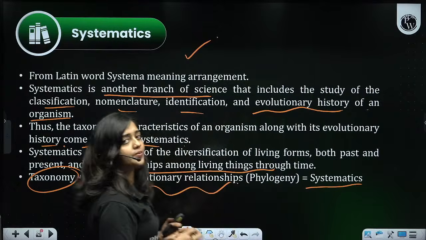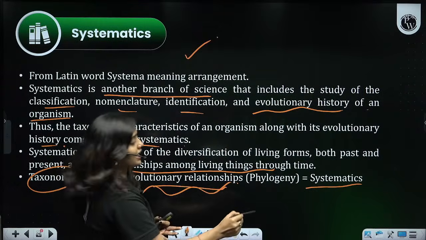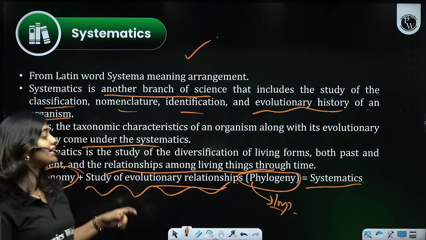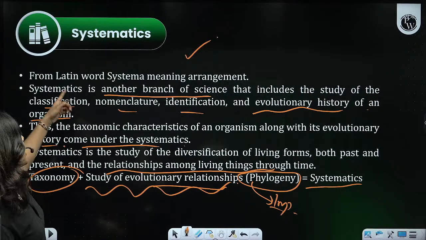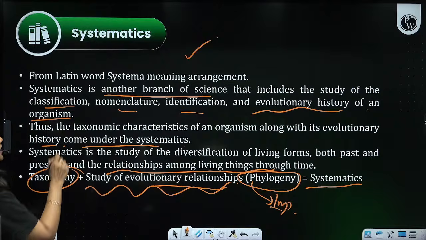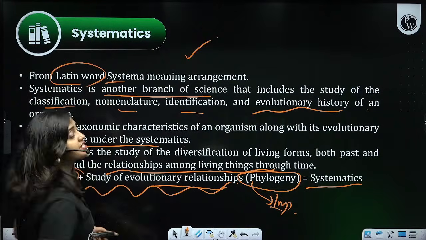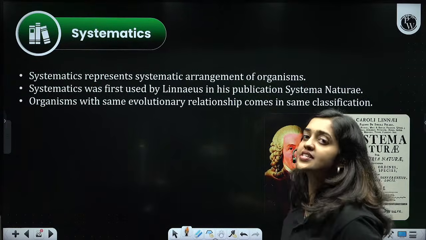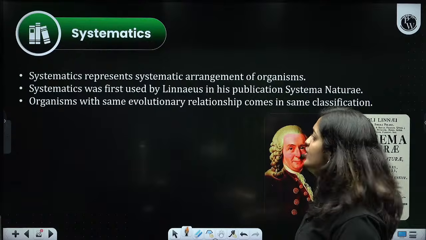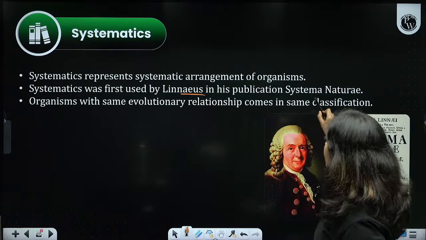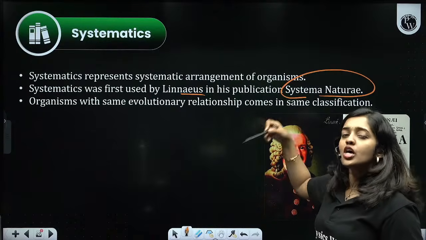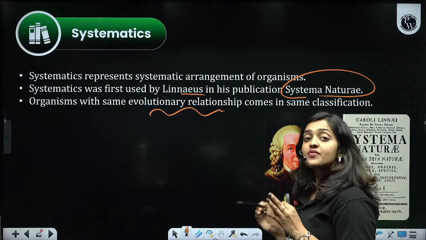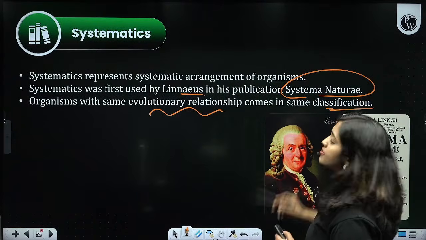The technical, scientific term for evolutionary relationship is phylogeny. Systematics has originated from a Latin word systema, which means arrangement. Okay, so that's about systematics. Systematics represents the systematic arrangement of organisms. This was also first described by Linnaeus in his publication Systema Naturae. So it is the same as taxonomy, but along with that, evolutionary relationship is considered. Organisms with the same evolutionary relationship come under the same group in classification.